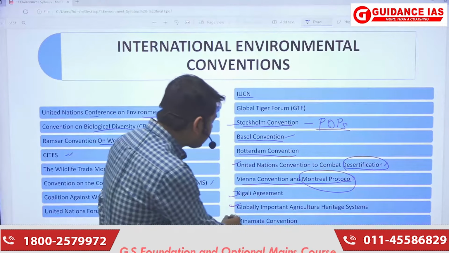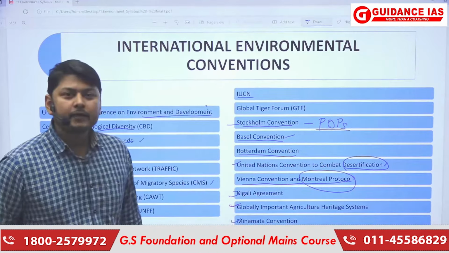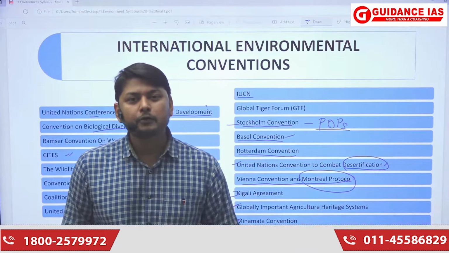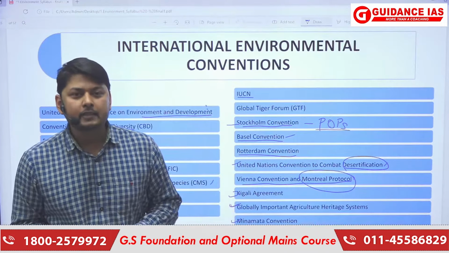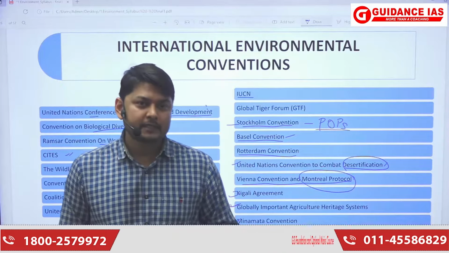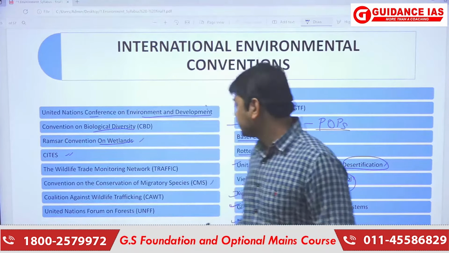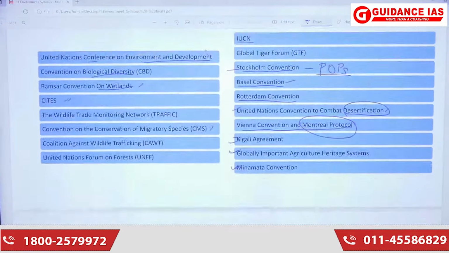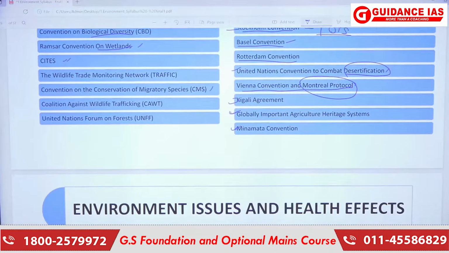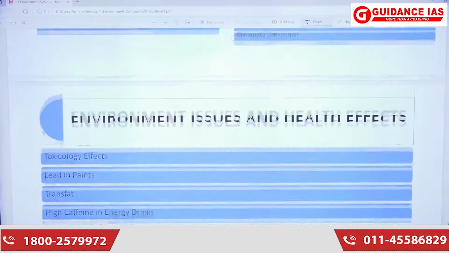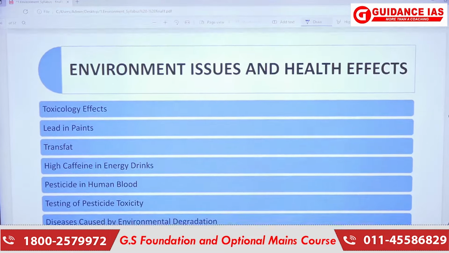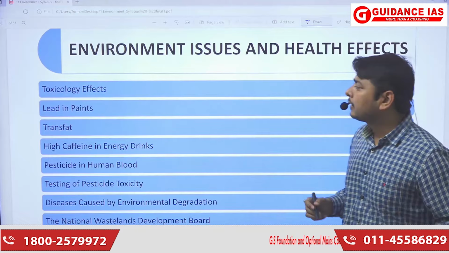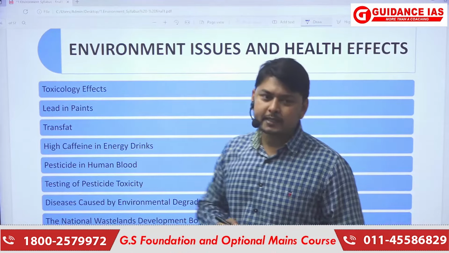Next is the Minamata Convention. This Minamata Convention is basically for prohibiting the use of mercury because it was causing a disease called blue baby syndrome. So this convention is based on mercury. Now we can see that there are various conventions, and with these conventions there are different environmental issues and health effects. So, what can be the different environmental issues and health effects?